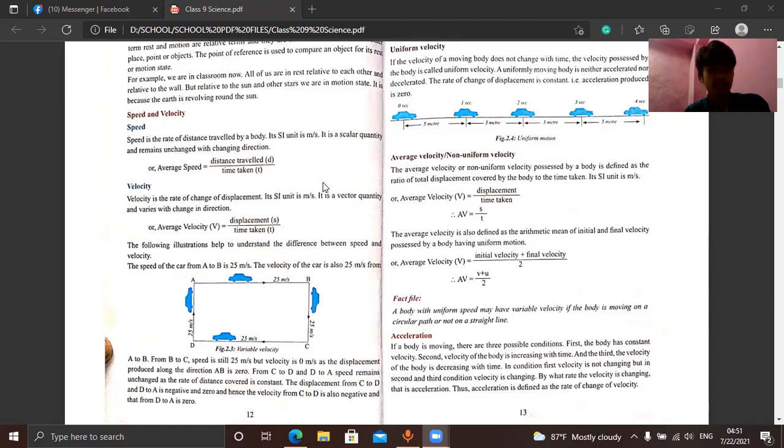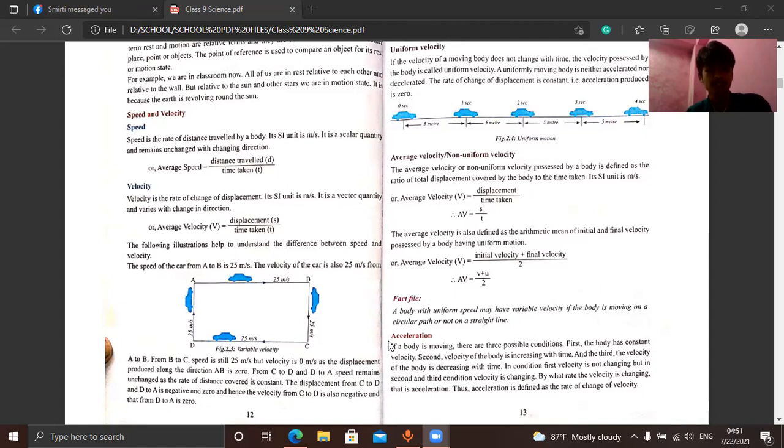Whenever distance comes, that will be a scalar quantity, because we have already known, about a minute ago, that distance is a scalar quantity. It doesn't have a direction. The direction keeps on changing. Once it was backward and forward, then up, down, in any direction.